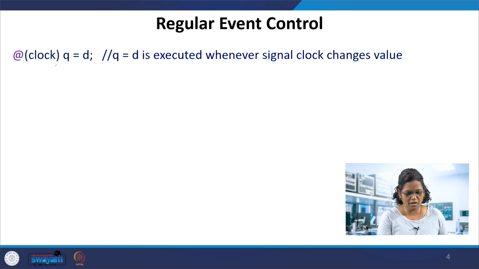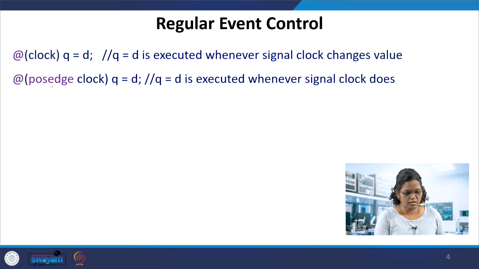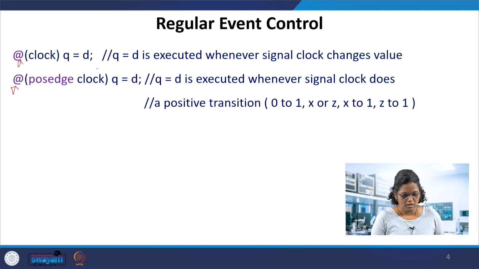For example, always @ clock, q equal to d. Whenever the clock signal changes to 1, d will be assigned to q. So, always @ posedge of the clock, q is d. It is looking for the clock to have a posedge. We use this in all our state machines and sequential logic circuits. You can notice that the @ is the event, which is specified in the statement.